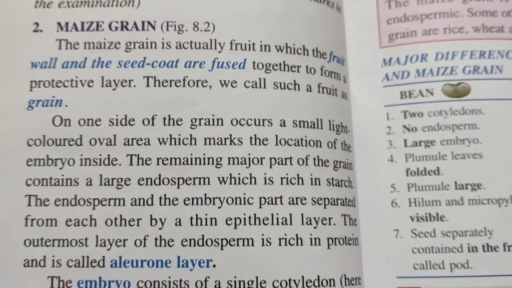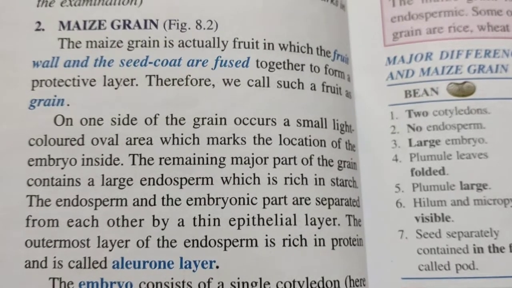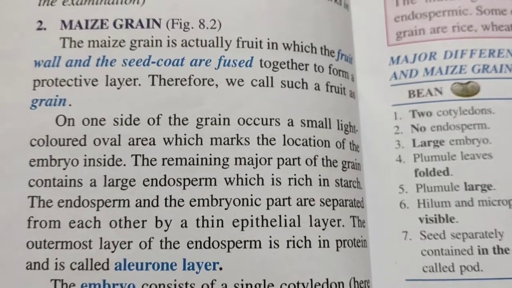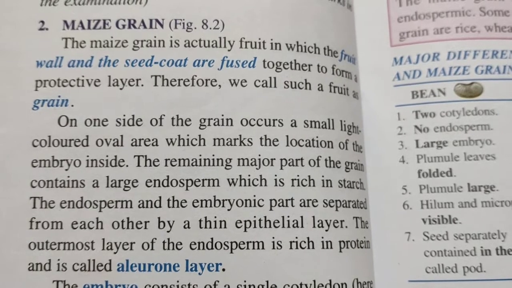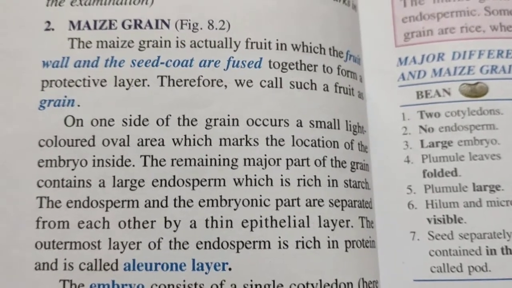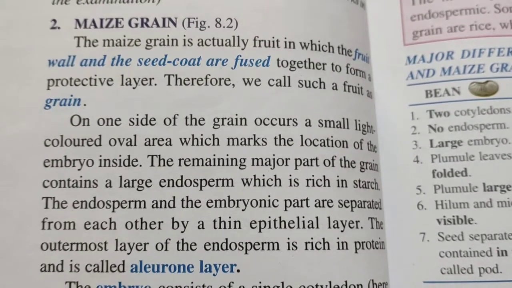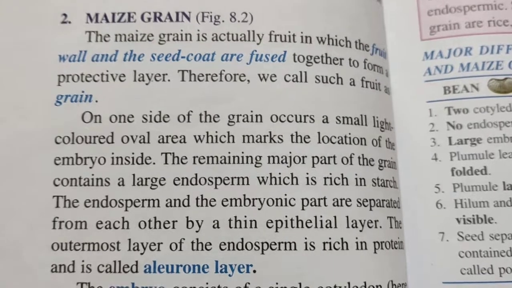Now we'll come to the next seed, that is maize grain rather. It is actually a fruit in which the fruit wall and the seed coat are fused together to form a protective layer. So we call such a fruit a grain. That means it's not actually a seed, it's a fruit, and we call it a grain.